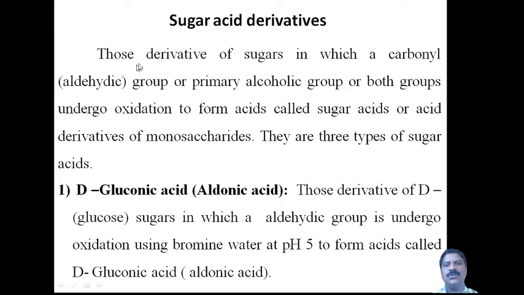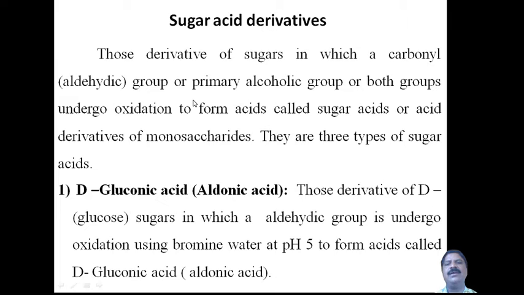Those derivatives of sugars are monosaccharides in which a carbonyl group, usually the aldehydic group or ketonic group, but here the aldehydic group or primary alcoholic group, or both, undergo oxidation to form acids called sugar acids or acid derivatives of monosaccharides. Okay, so that is the simple definition.